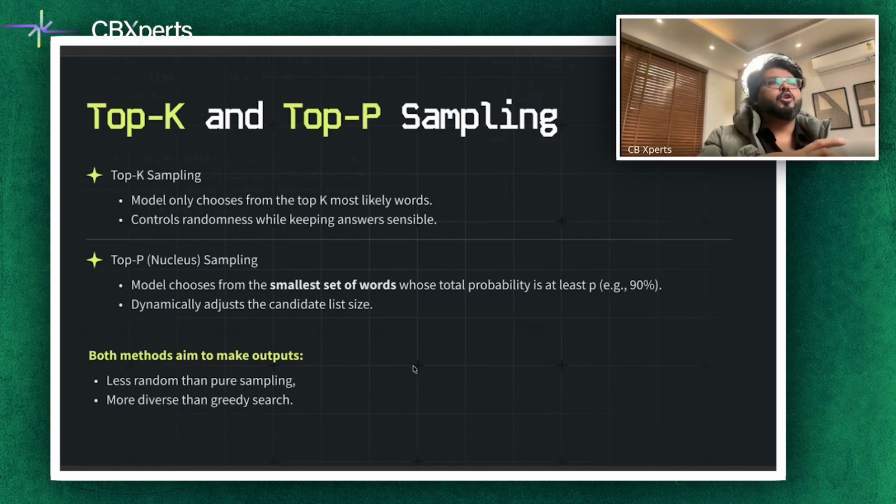And I like to think about top K as choosing the top few answers from an exam sheet, while top P is like picking through candidates until you have covered 90% of the class marks. In your projects, let's say, you might combine temperature, top K and top P to strike the right balance in your large language model.